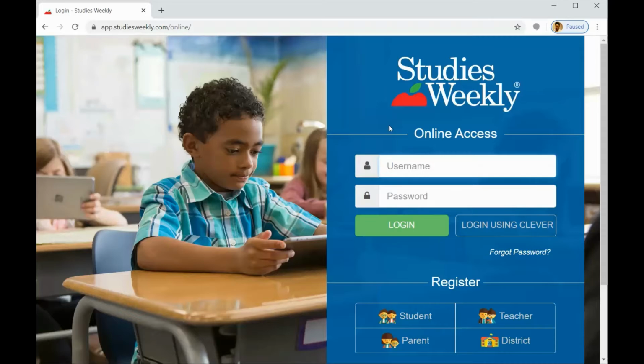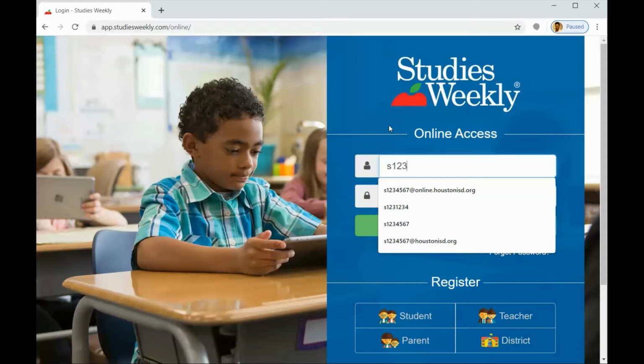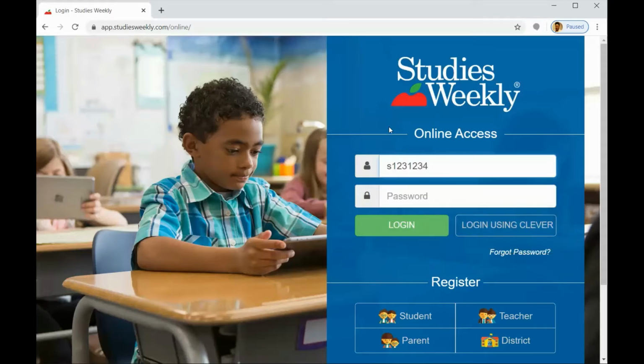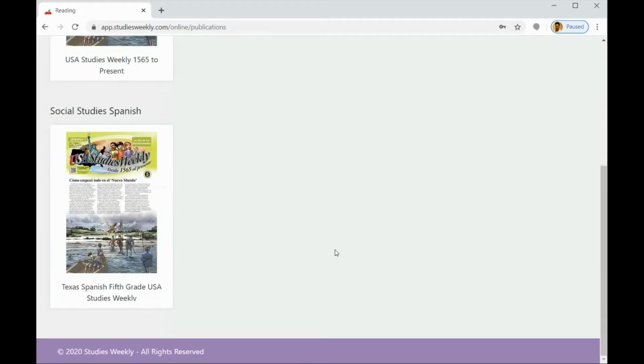You just put your ID number and then put in the generic password. You can log in by choosing the login button. Now, once it opens up, you will be in the area where you will find the Social Studies Weekly that has been assigned to you for the week.